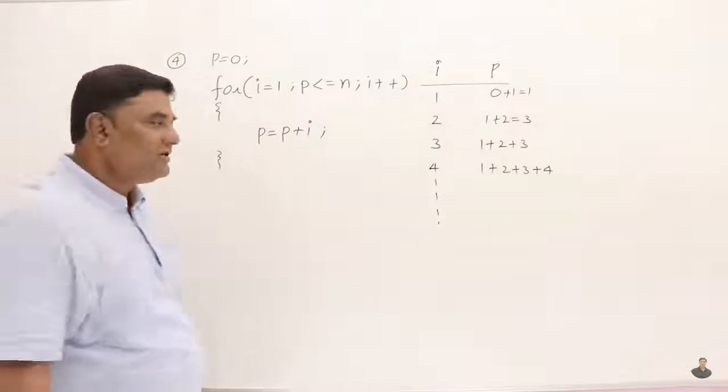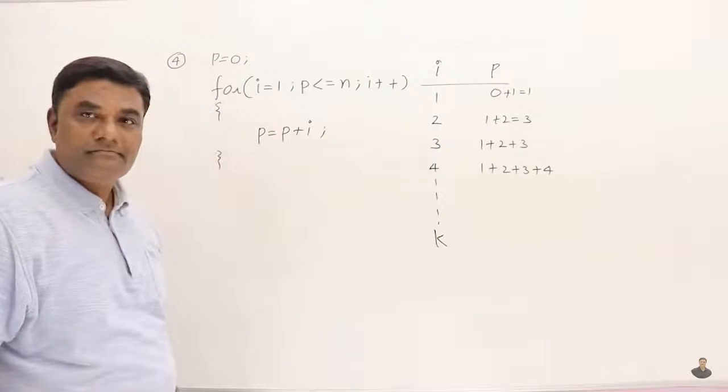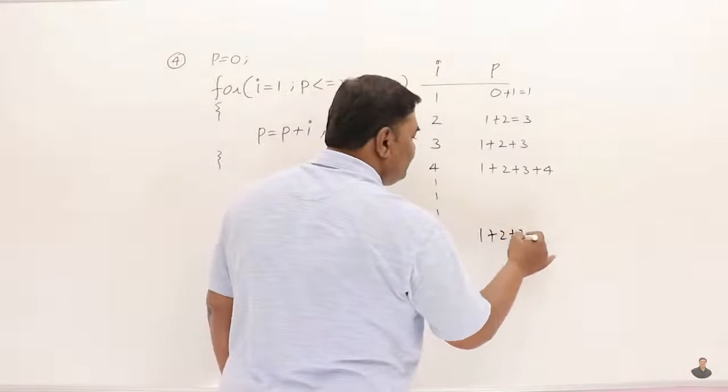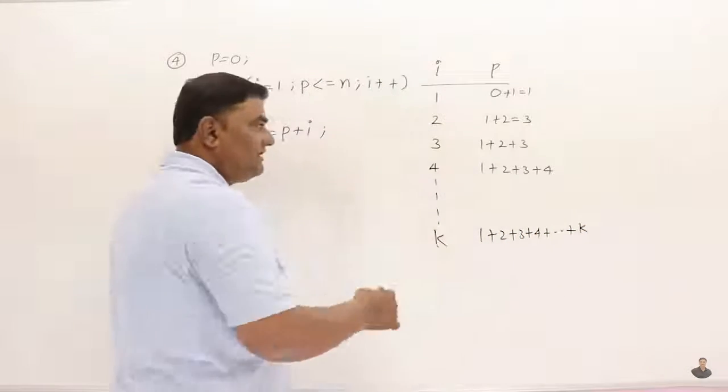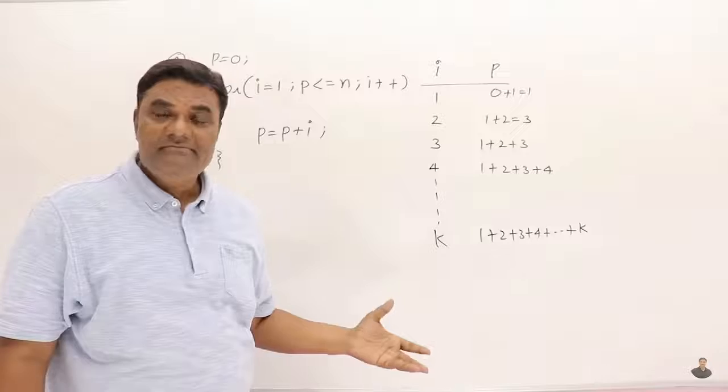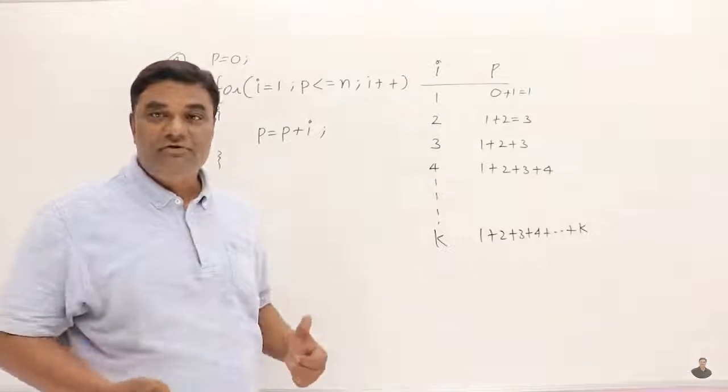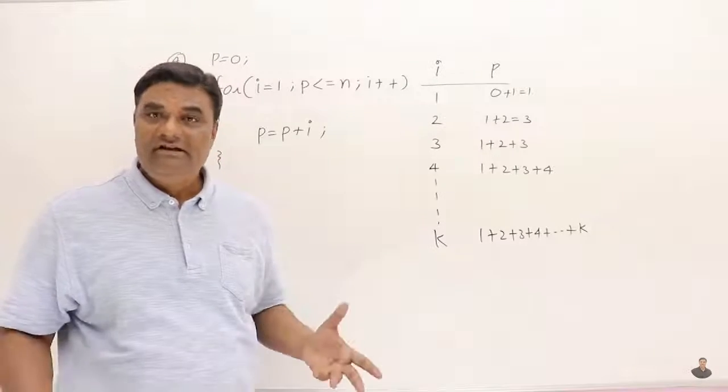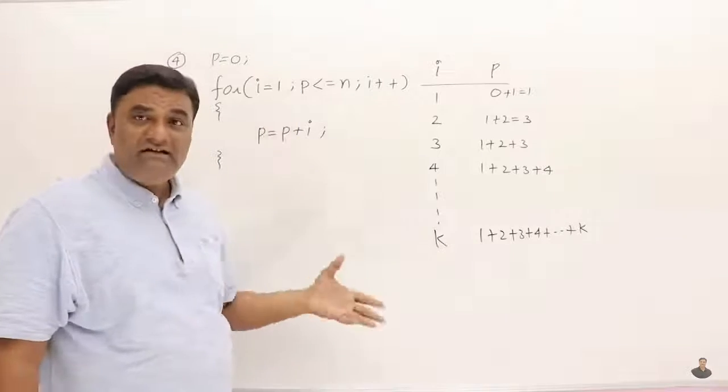How many times is it going to execute? It's going to execute for k times. So what will this be? 1 plus 2 plus 3 plus 4 plus, and so on up to k terms. Why did I write k here? It is not repeating for n times. Definitely it is repeating for some number of times that we don't know. We are sure that it will not execute for n times, because the condition is different. So I said let it be k and let's find out that k.